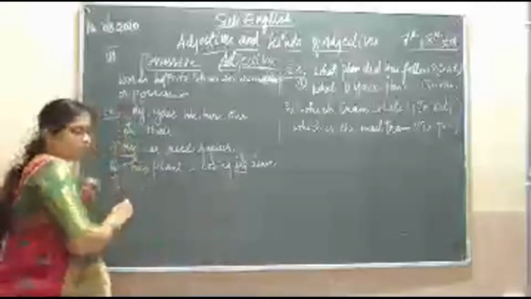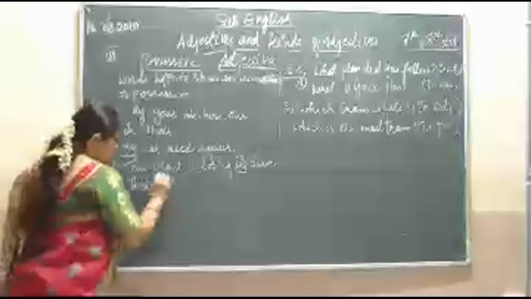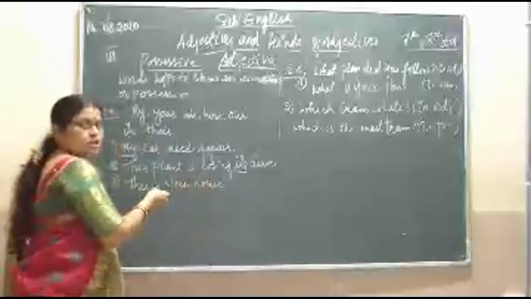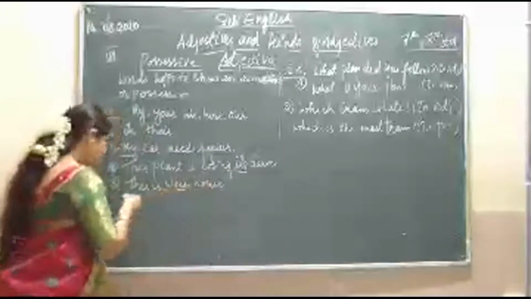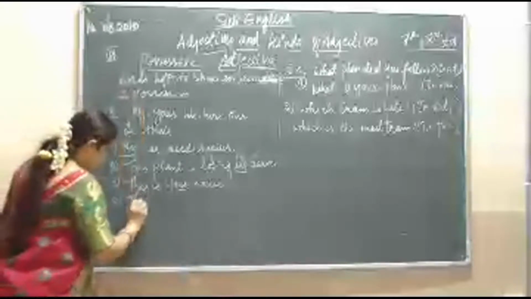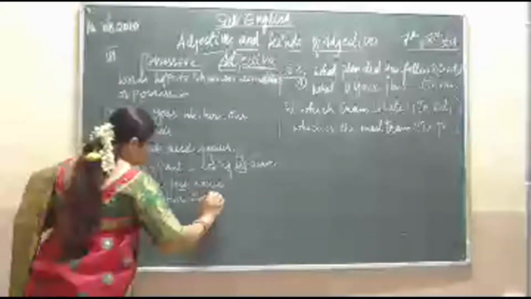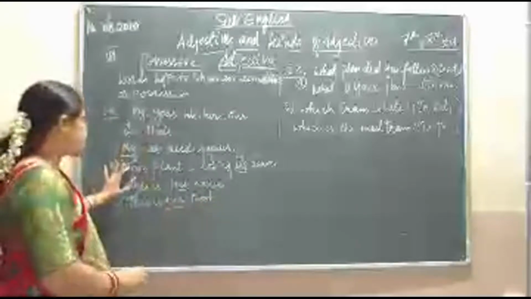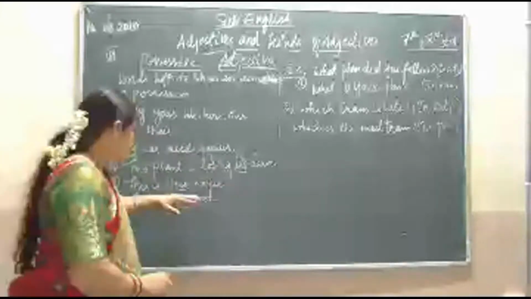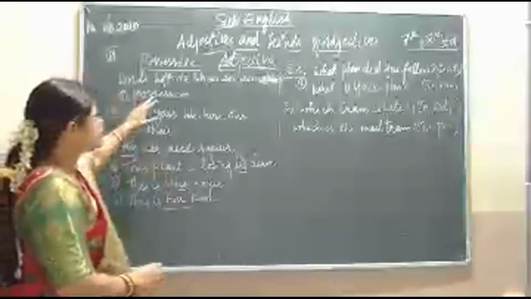The third example is: this is your house. I think you already know which is the possessive adjective, that is your. Then the next example is: this is her book. So the same adjectives you find in these sentences: my, its, your, and her. These are the possessive adjectives which show the ownership.